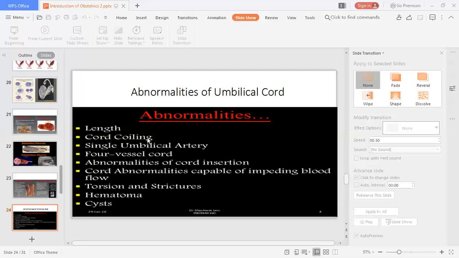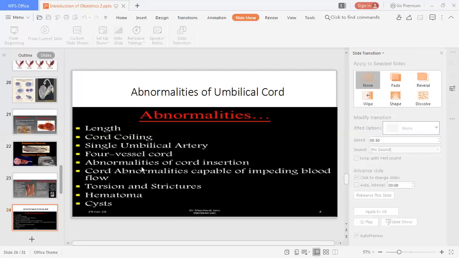Then cord coiling, that is, the umbilical cord becomes coiled, and the nutrition required by the fetus does not reach it. From the content point of view, initially there are two veins and two arteries, then afterwards two arteries and a single vein, but there may be abnormalities, such as a single umbilical artery, or sometimes a four-vessel cord.